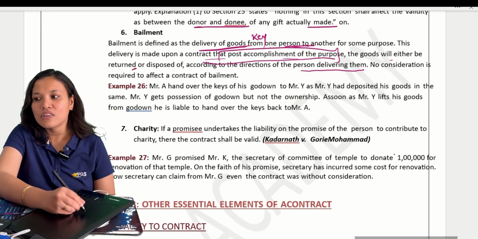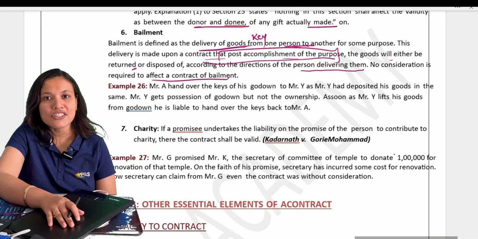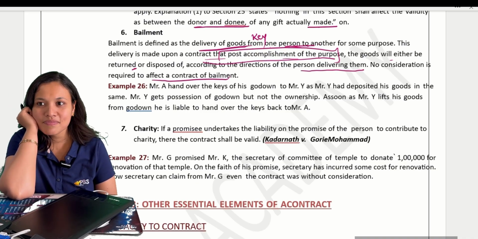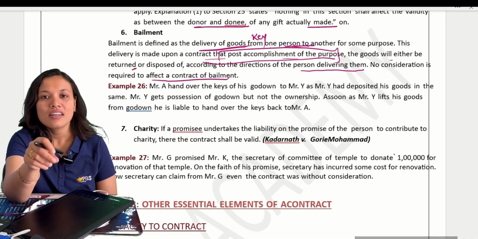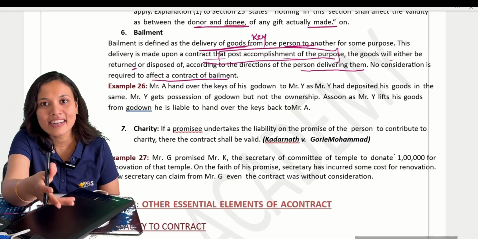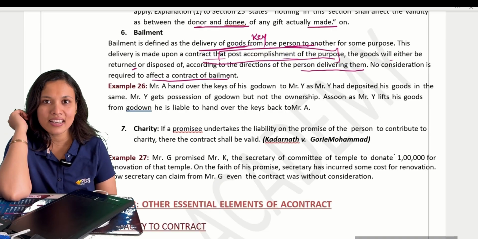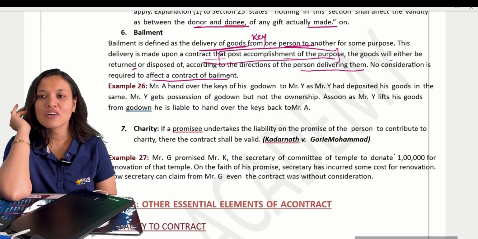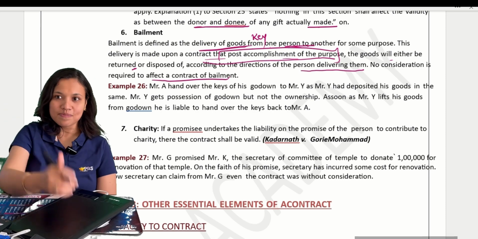Okay, so no consideration is required to affect a contract of bailment. Is it necessary that I should pay my neighbor for keeping the key in her house? No. Even without consideration there is a valid contract. If she refuses to give me the key, can I recover that key? Can I go to the court? Can I sue her? Yes, you can, because it's a valid contract. Even though there is no consideration, you can recover that.